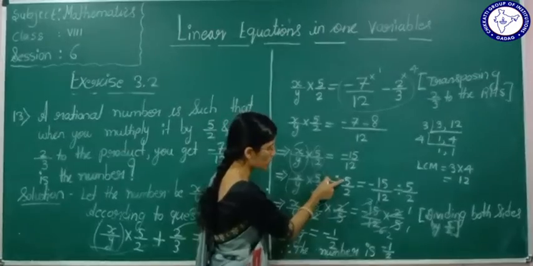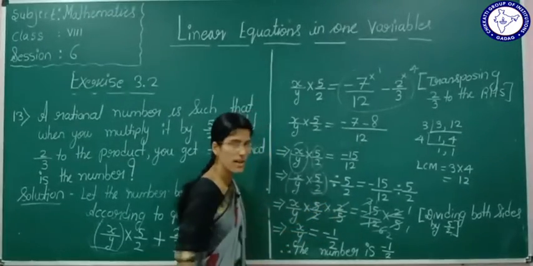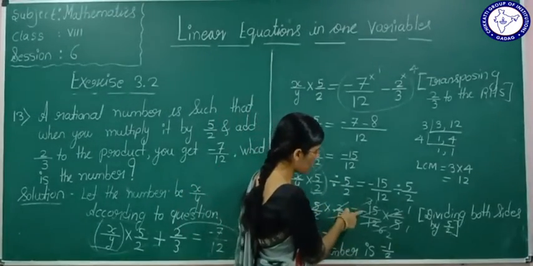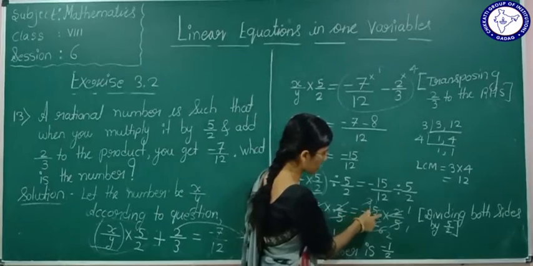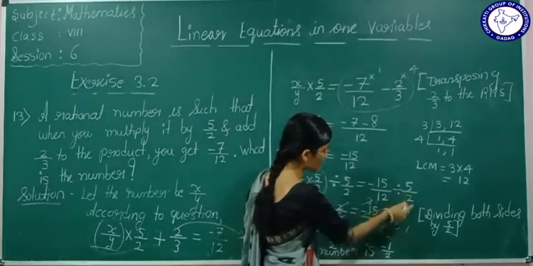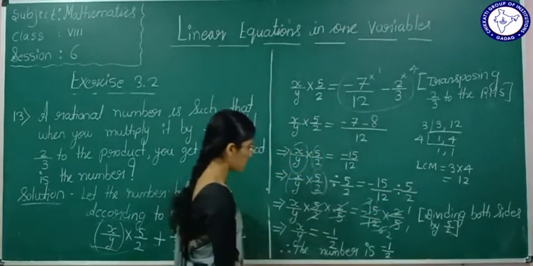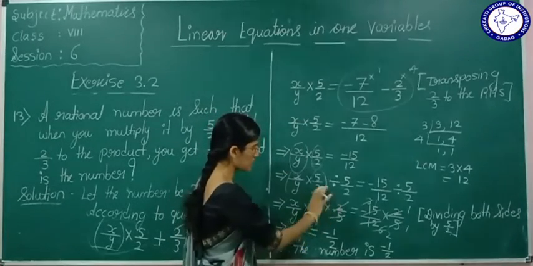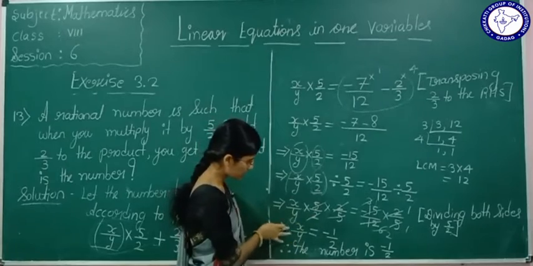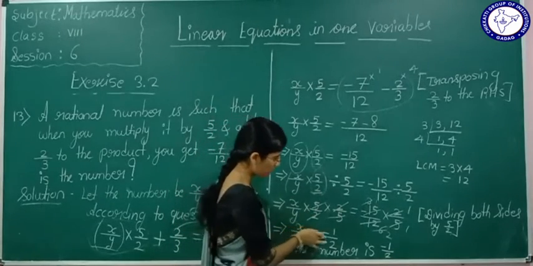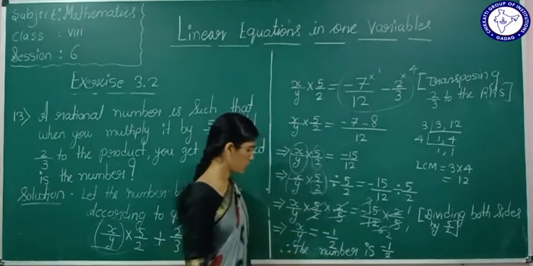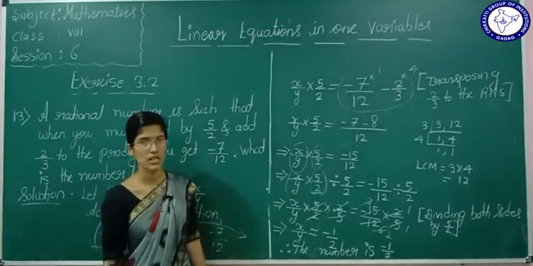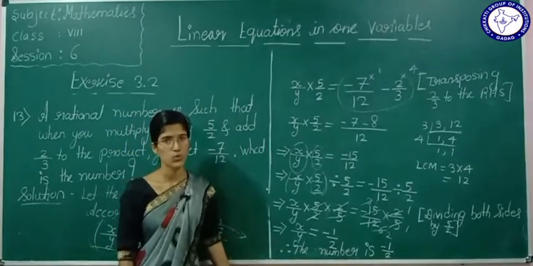The reciprocal of 5 by 2 is nothing but 2 by 5, is equal to minus 15 by 12 multiplied by 2 by 5. Here 2 gets cancelled, 5 gets cancelled. We eliminated 5 by 2 here. So this implies x by y is equal to minus 1 by 2. Therefore the number is nothing but minus 1 by 2.